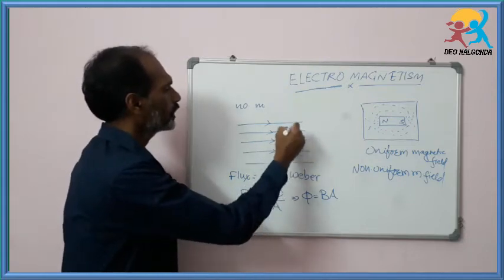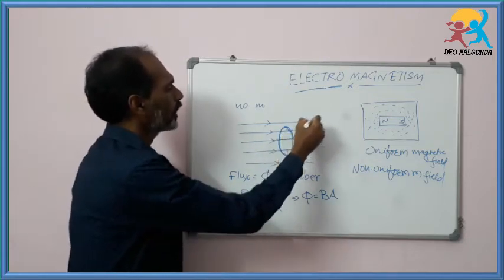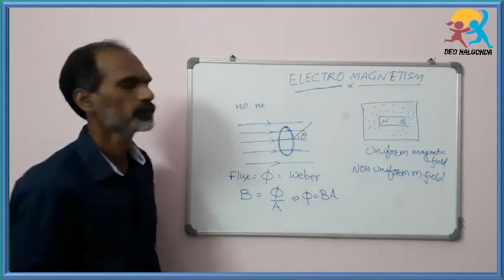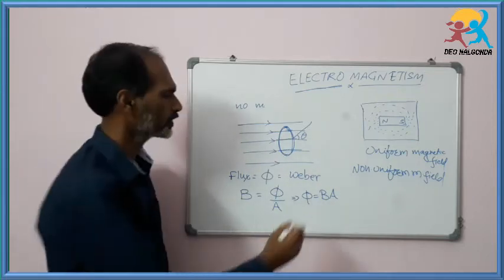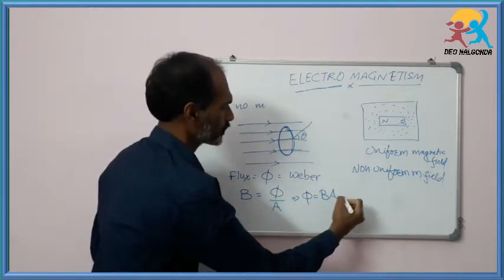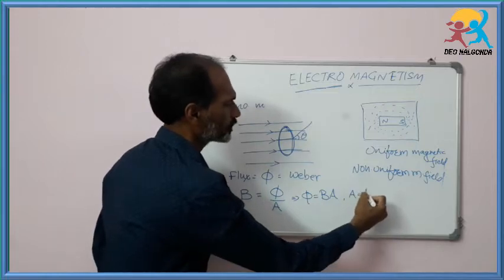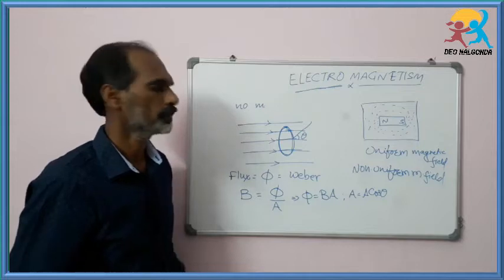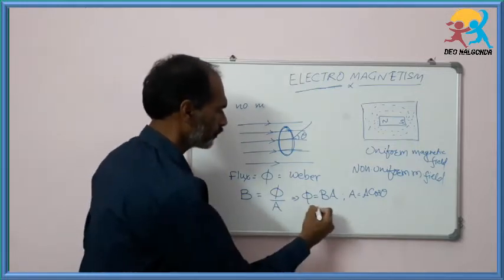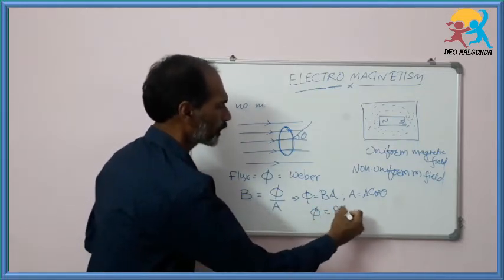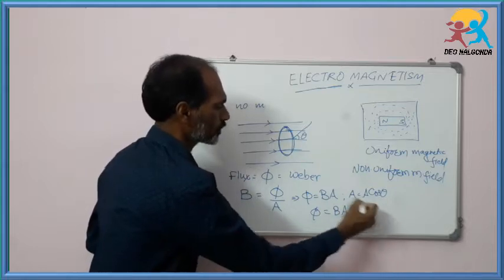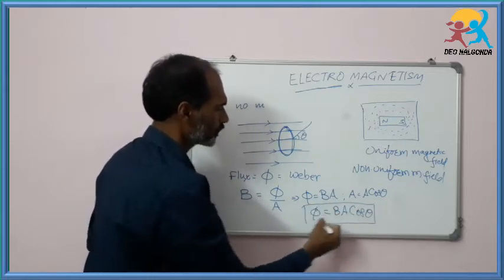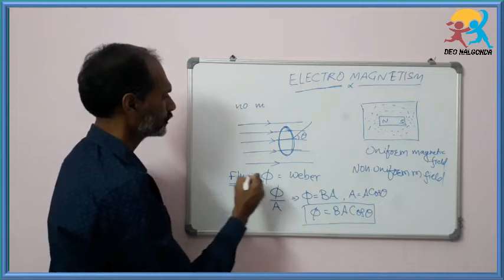If the area makes some angle theta with the uniform magnetic field, A can be replaced as A cos theta, because it makes some angle with the magnetic field. Now phi will be B A cos theta. By using this, we can find out magnetic flux.